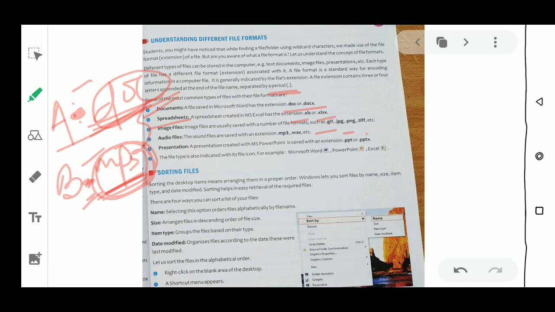For an audio file, mp3, dot wav, etc. For a presentation, dot ppt or pptx.